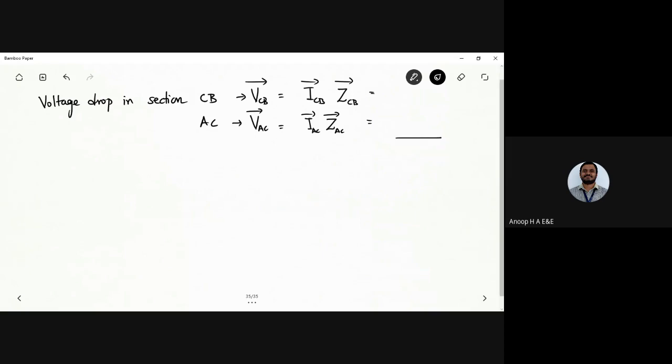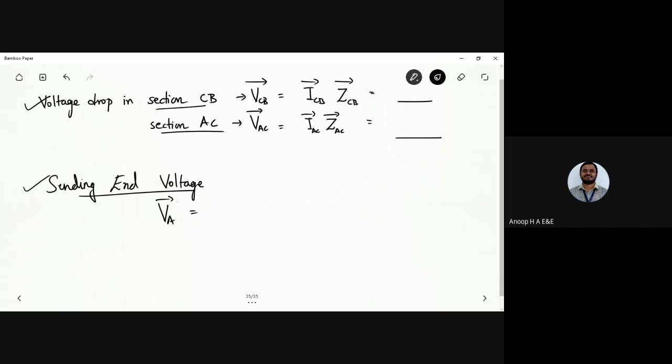What is the voltage drop? It is also a complex quantity. So next we have the sending end voltage. I want everyone to solve it. Rakshita, can you tell me the answers of the voltage drop in section CB and section AC? And subsequently, we have the sending end voltage. The sending end voltage will be the voltage at the far end, which is the receiving end voltage, plus the drop in sections.